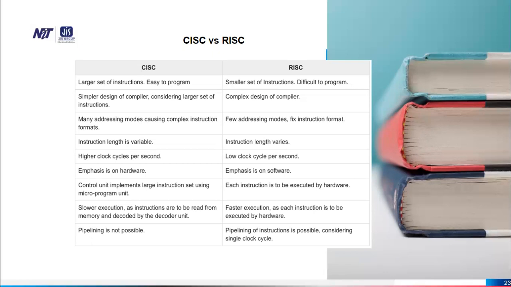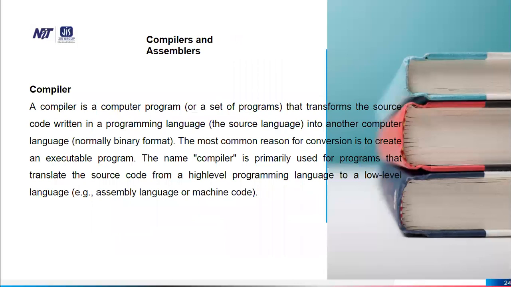In the case of CISC, execution is slower, as instructions are to be read from memory and decoded by the decoder unit. RISC has faster execution, as each instruction is to be executed by hardware. In the case of CISC, pipelining is not possible. In RISC, pipelining of instructions is possible, considering a single clock cycle.